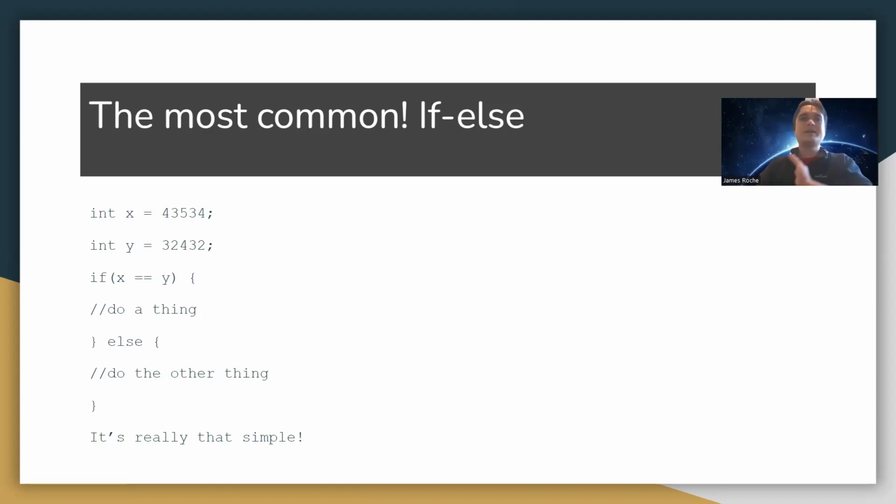Now, there are some other kinds of if else that are a bit more complex. For example, you might have multiple options. If X equals Y, we do a thing. Else if X is greater than Y, then we do another thing. And else if X is less than Y, we do something different again. That's basically it. It's relatively straightforward, and a very useful thing in many programming languages.